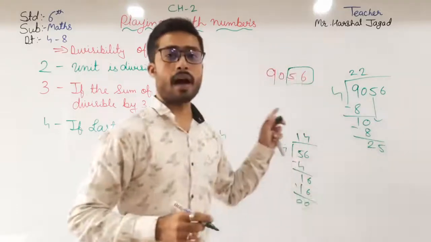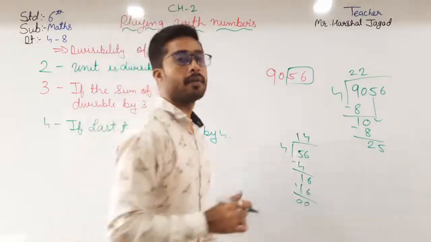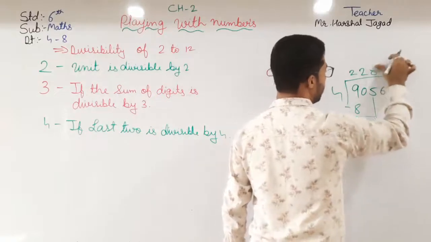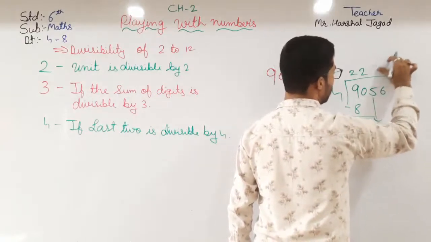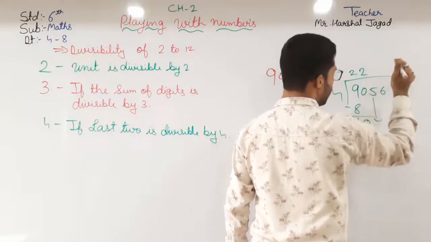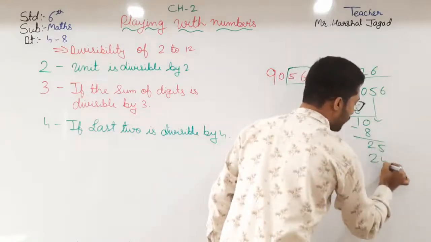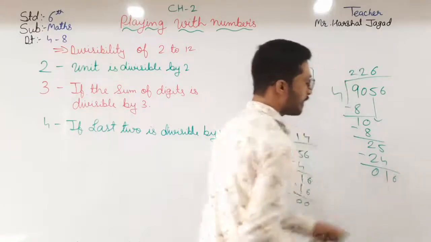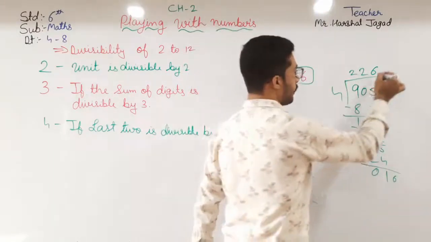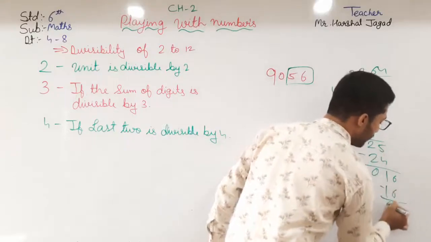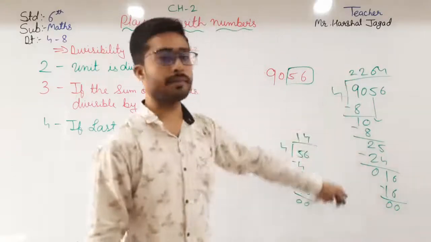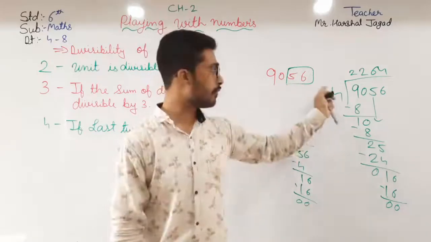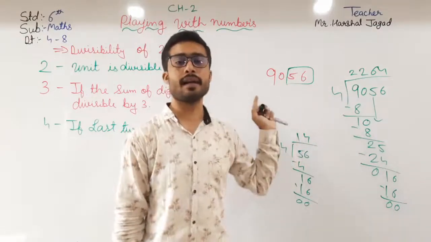So 4 sixes are 24. 25 minus 24 is 1, and coming down 6 gives 16. So 4 fours are 16. So you can see this number is divisible by 4. How do we know? Last two digits. If divisible by 4, then that number is divisible by 4.